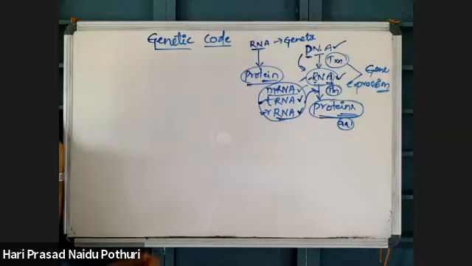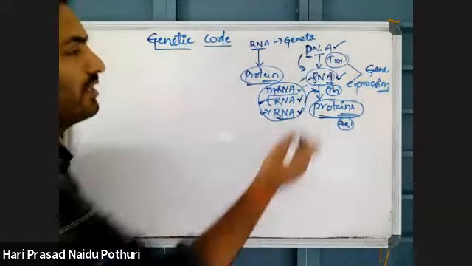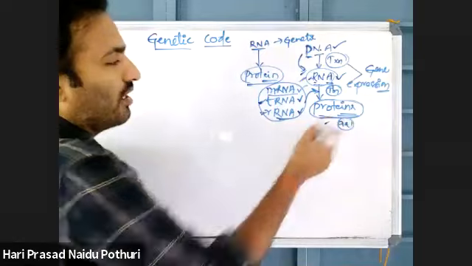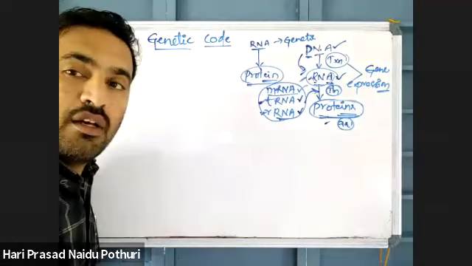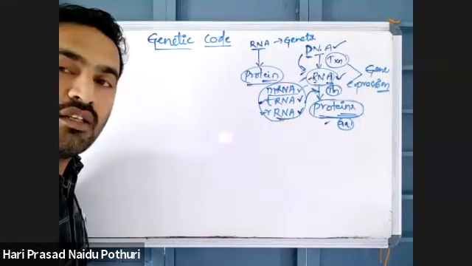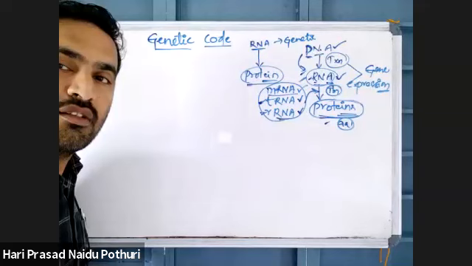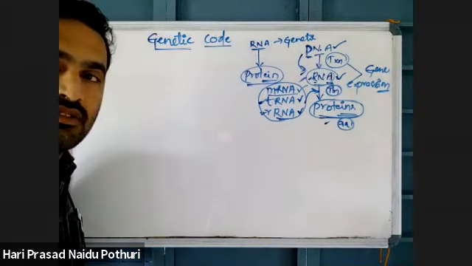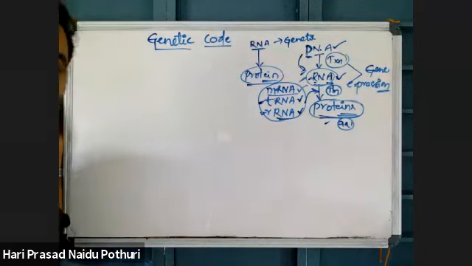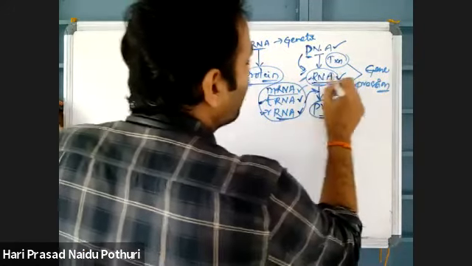Decoding means, here nucleotides are there, here proteins are there. If I give you an English word and ask the meaning in Tamil, what will you say? That is decoding. Understand? Decoding means one language will be decoded into another language. Here language means nucleotide.